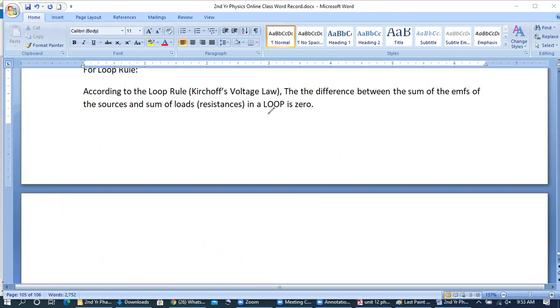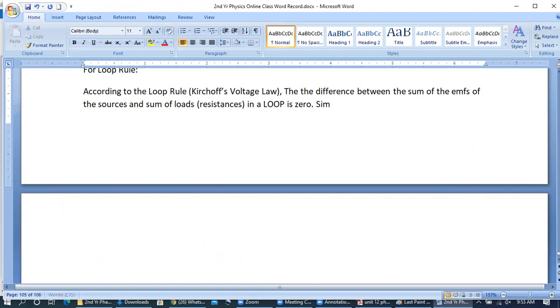So the loop is 0. यानी इनका जो सम है, the sum of the EMFs of the sources and the sum of loads in a loop is 0.